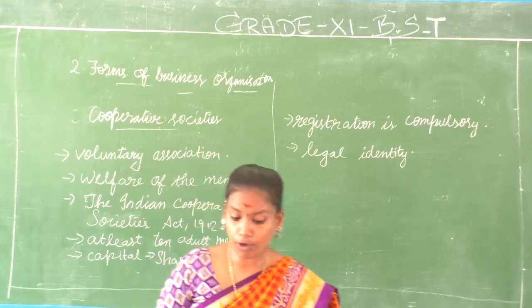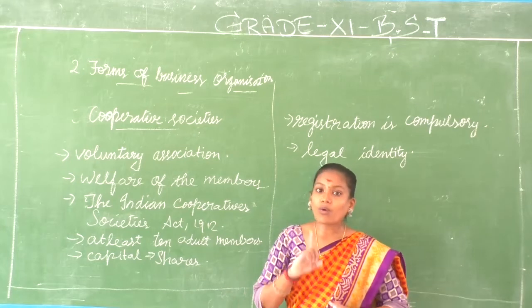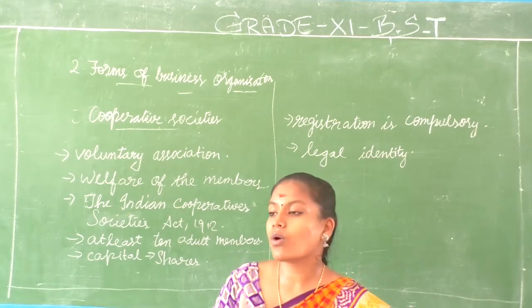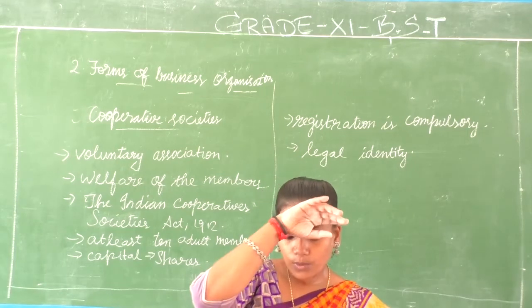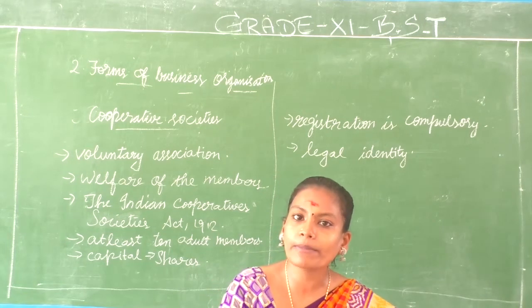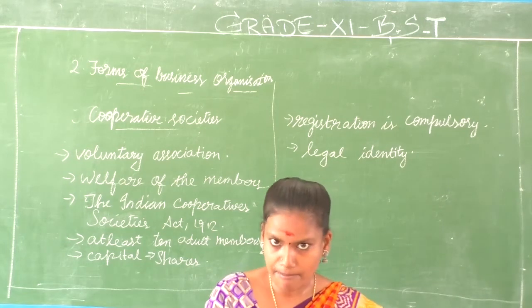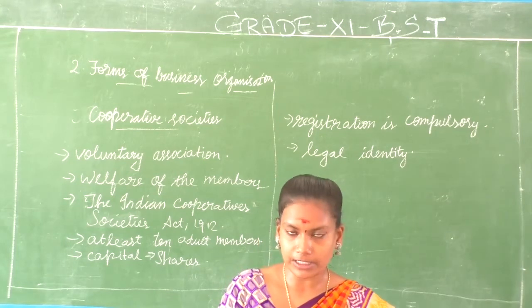Alright, so what are the important points that we have discussed about cooperative societies? It is a voluntary association. What is cooperative society defined as? It is defined as a society which has its objectives for the promotion of the economic interest of its members in accordance with the cooperative principles.